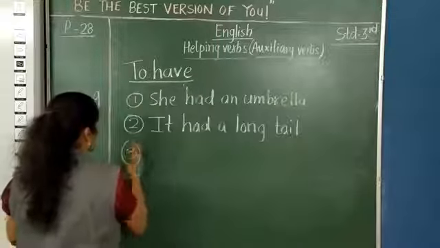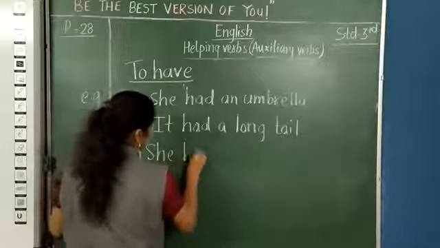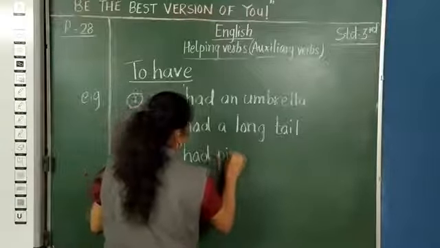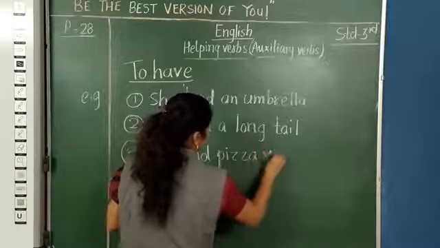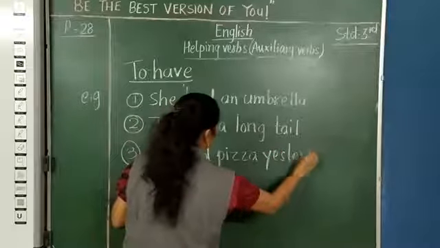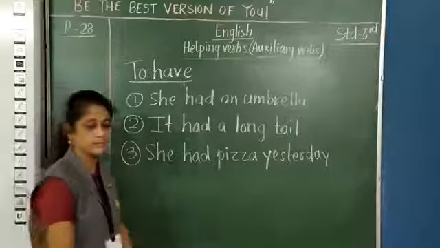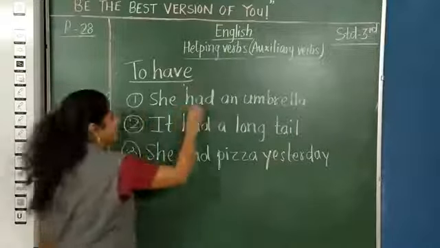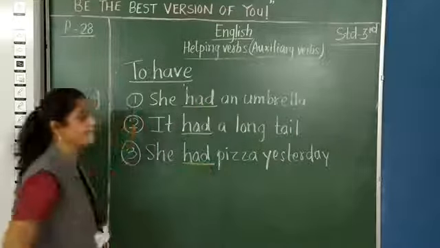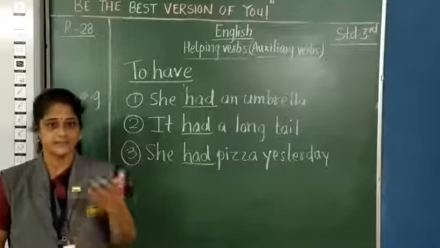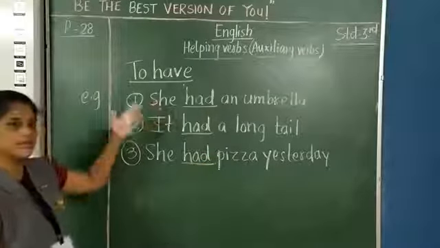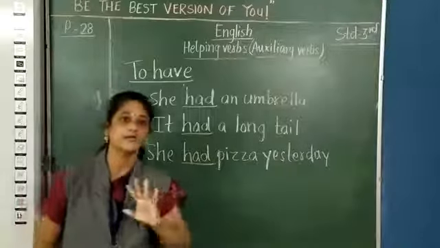Third one, she had pizza yesterday. So, did you see in all these sentences, you are using had as your verb? It is used when you are writing the sentence in past tense. But it goes with all the subjects: he, she, it, I, you, we, they.